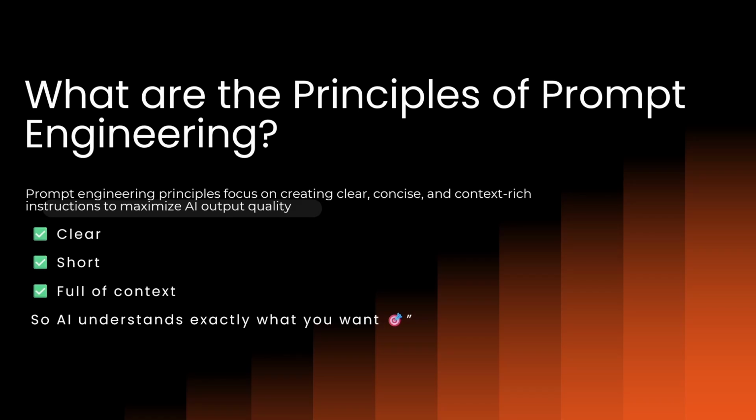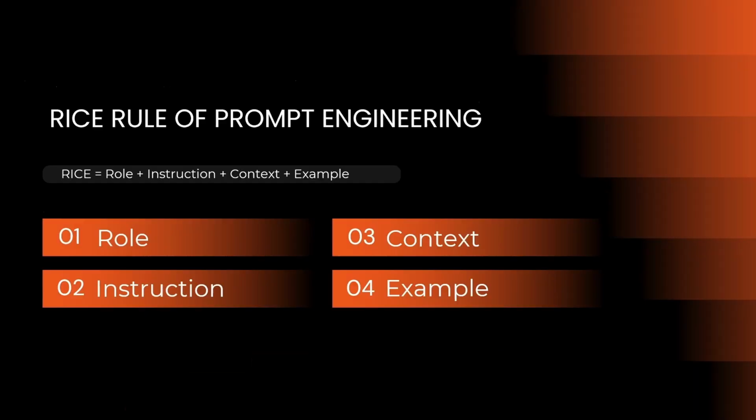AI is like a smart student. If you ask a confusing question, you get a confusing answer. If you ask clearly, you get a better answer. Next, we have to discuss the main principles of prompt engineering. These are the main principles of prompt engineering.